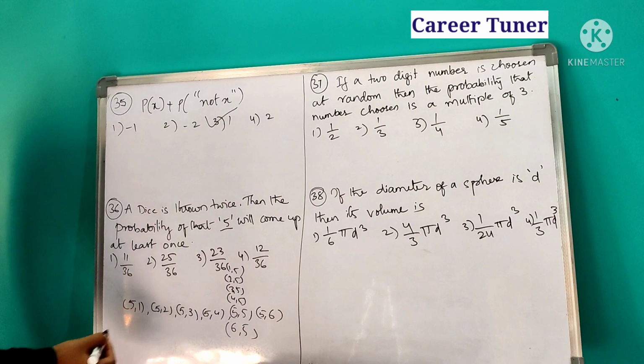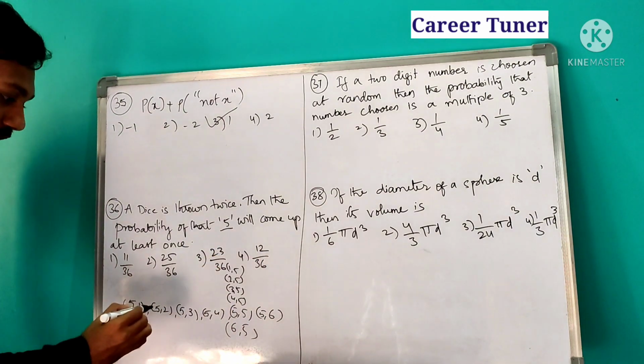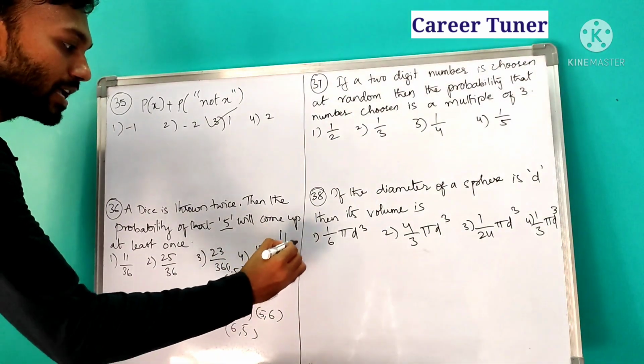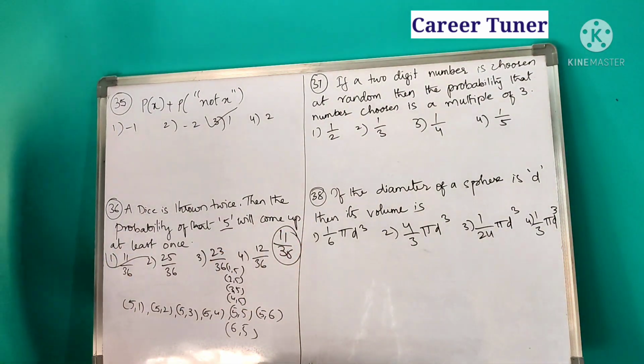Only 11 outcomes will have at least one 5. So that's why 11 is our favorable outcomes by the total number of outcomes, 36. So the answer is nothing but 11 by 36, first option.